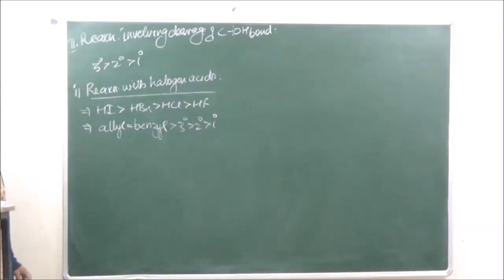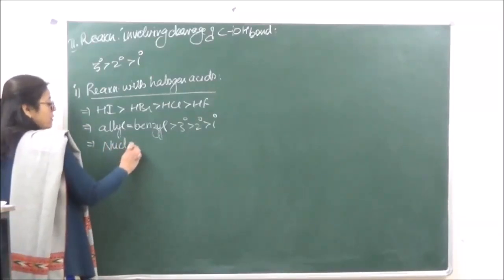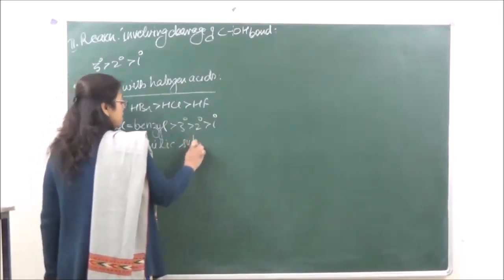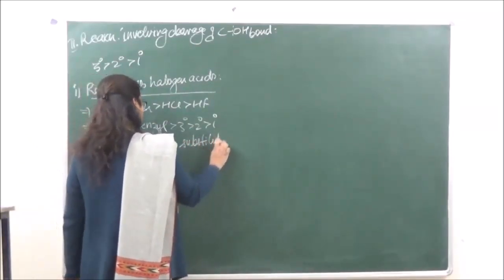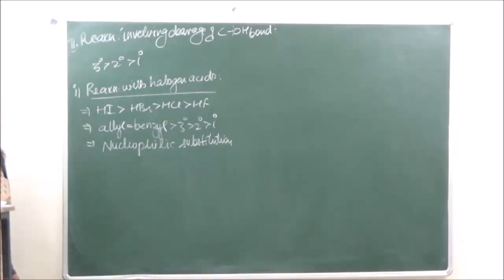Okay? Now the reaction is going to follow the mechanism of nucleophilic substitution reactions. Okay, so let's take an example.